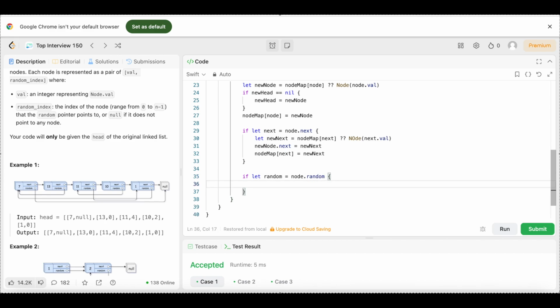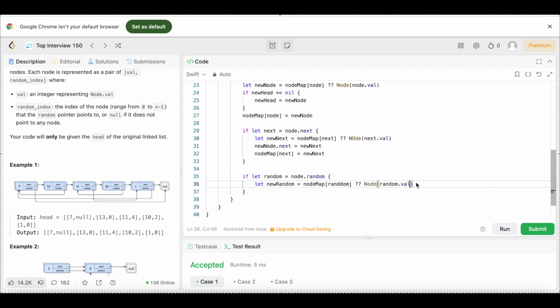I'm going to open up the brackets and we're going to say let new random equal node map, square bracket, random, question mark, node, open up the parentheses, and we are going to say random dot val.